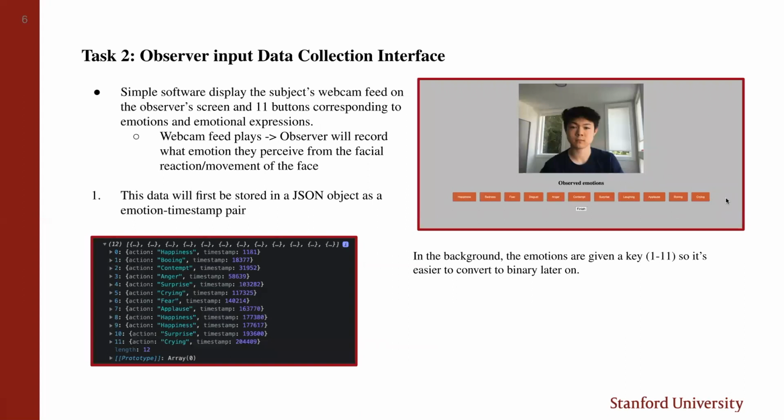Next, we developed a simple browser interface where the subject's webcam feed will be displayed on the observer screen. Below is a set of 11 buttons corresponding to 11 emotions and emotional expressions, which the observer will press when they perceive a certain emotion on the subject's face. This data will be initially stored in a JSON object as an emotional timestamp pair. In the background, the emotions are given a key of 1 to 11 to easily convert this to binary later on.